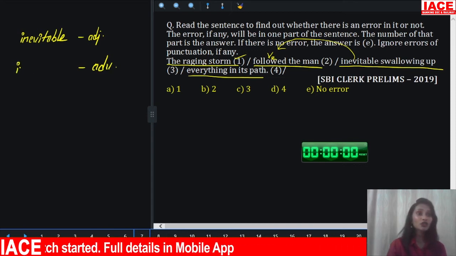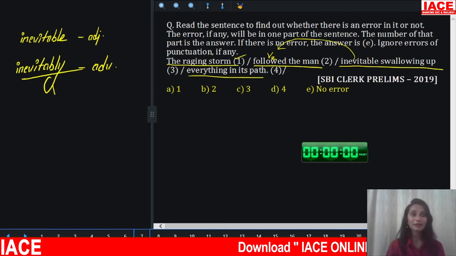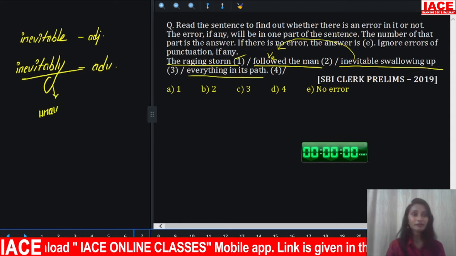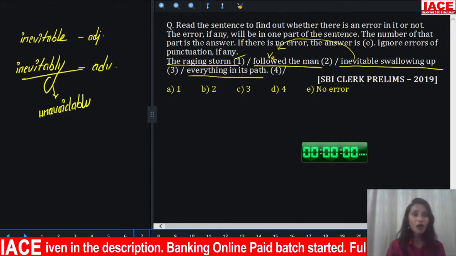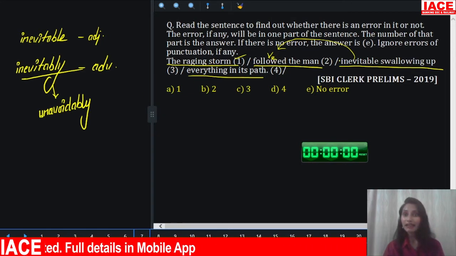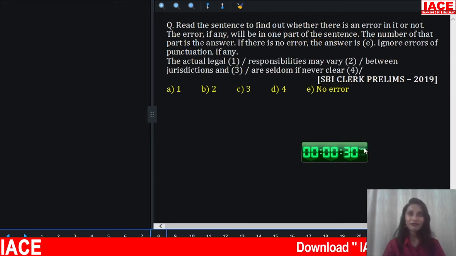So how to make an adjective into an adverb? By adding ly. Inevitably, that means unavoidably. You cannot avoid that. So the error is with part 3, that is, your answer is option C. Well, here is the next question. Your time starts now.